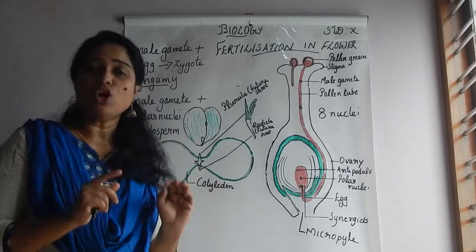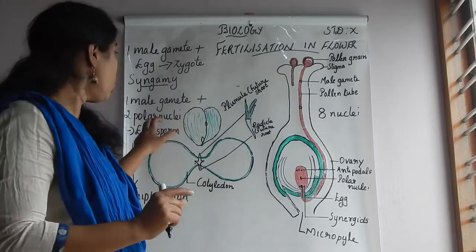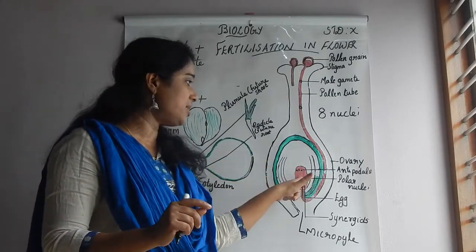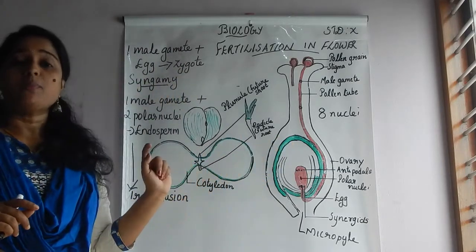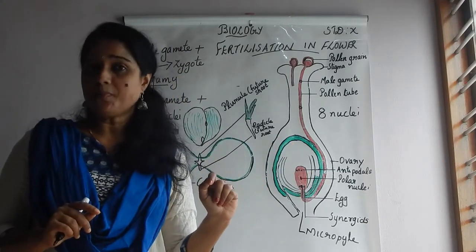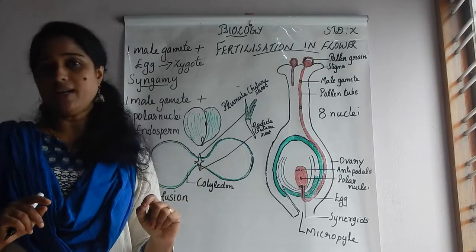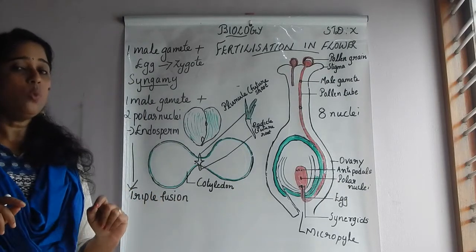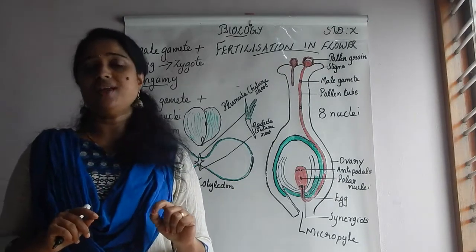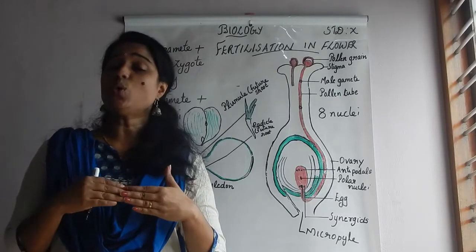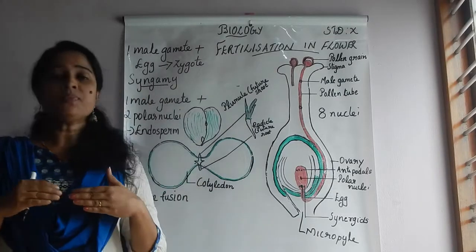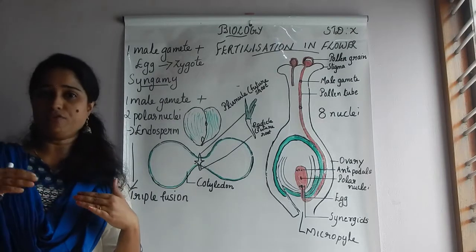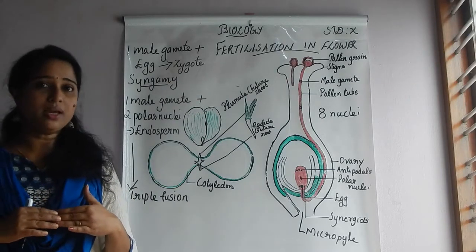That male gamete fuses with the two polar nuclei situated in the center, and what is the product? Product is endosperm, and the process is known as triple fusion. Why is this known as triple fusion? Because here three nuclei are fused together. One is from the male gamete, another two from the female, of course, that is the polar nuclei.